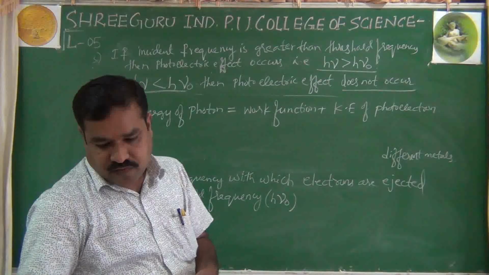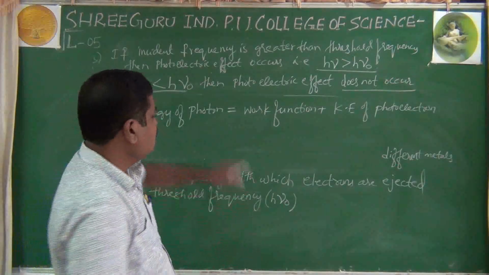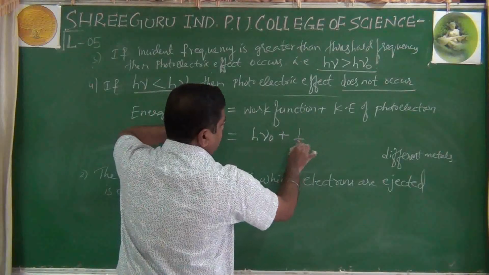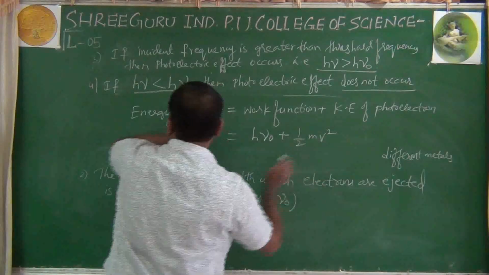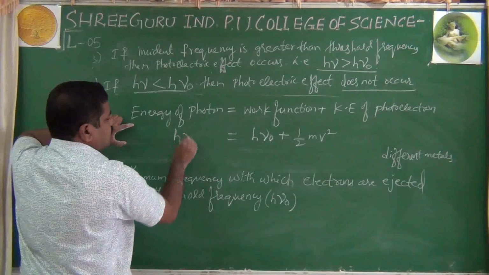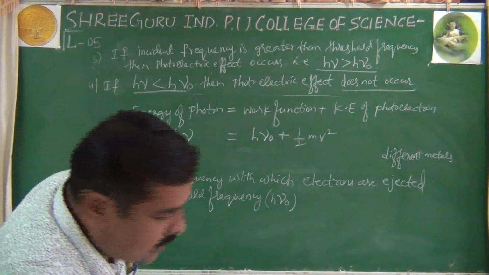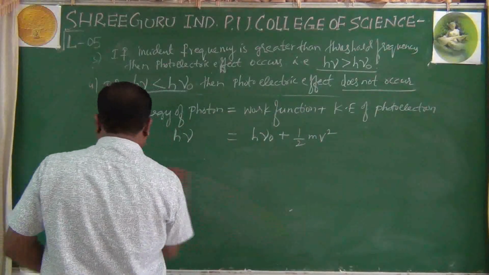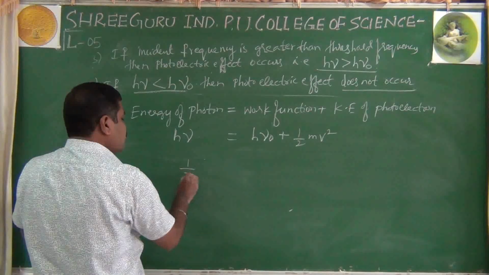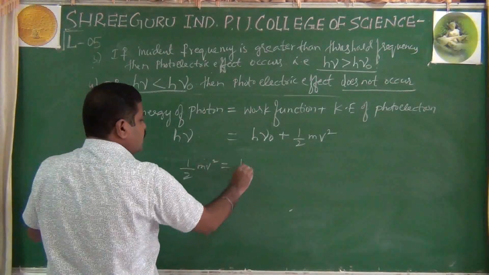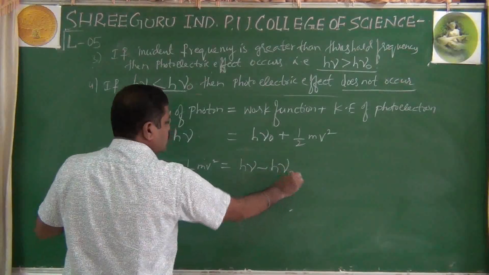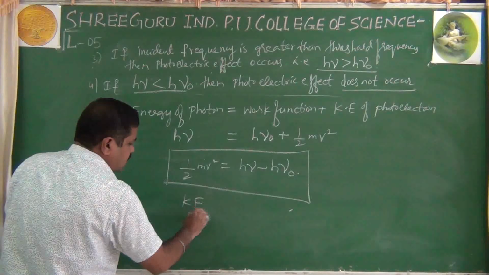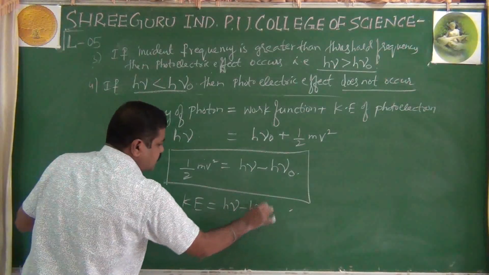Right. Now the energy of the photon: work function is h nu naught, plus kinetic energy half m v square. And energy of incident photon is nothing but h nu. And lastly, we calculate the kinetic energy, that is half m v square, which finally equals h nu minus h nu naught. This is the final equation, which can also be written as KE is equal to h nu minus h nu naught.